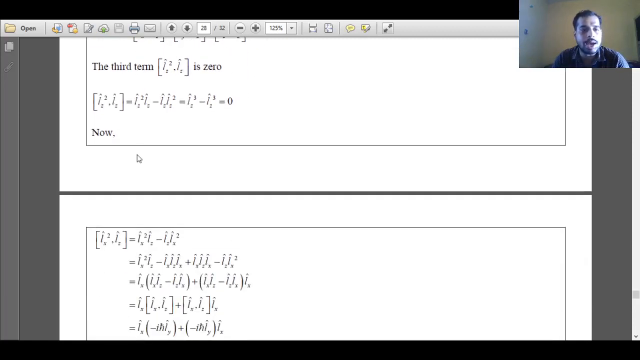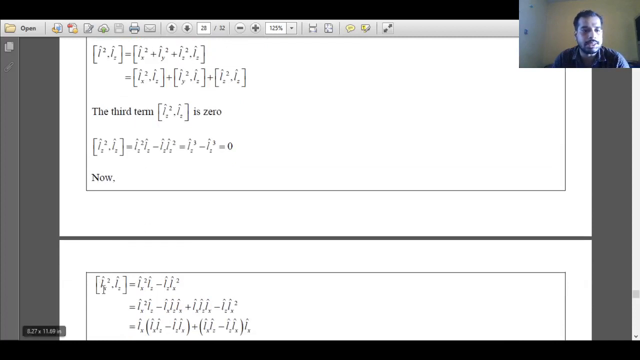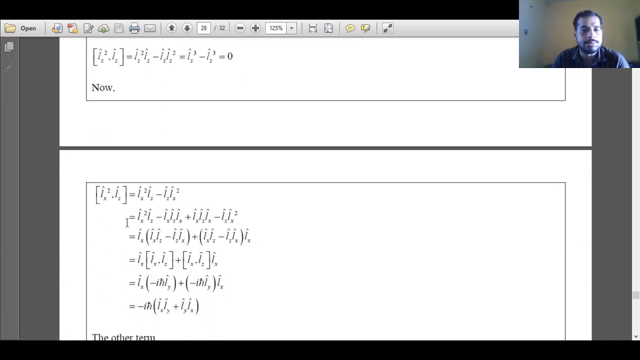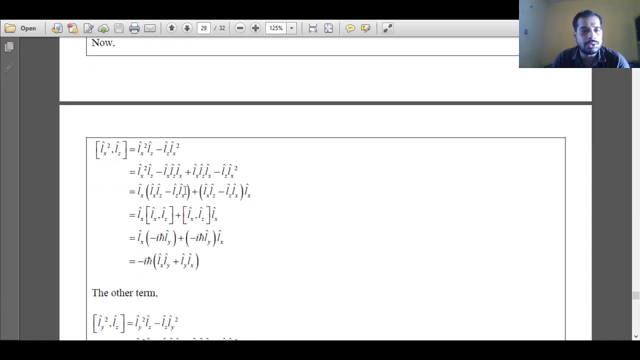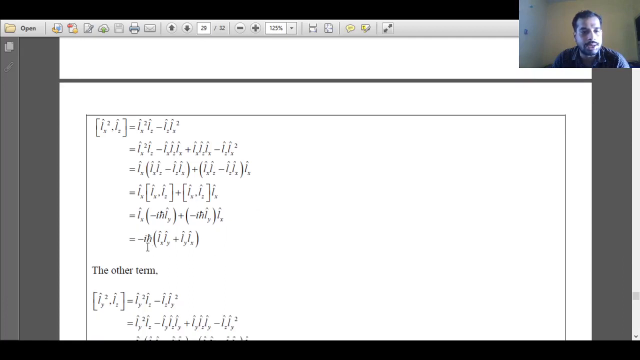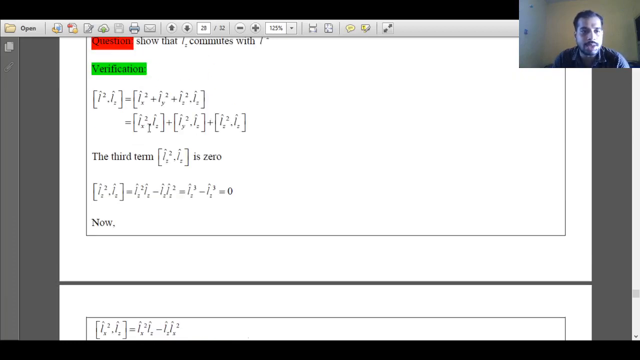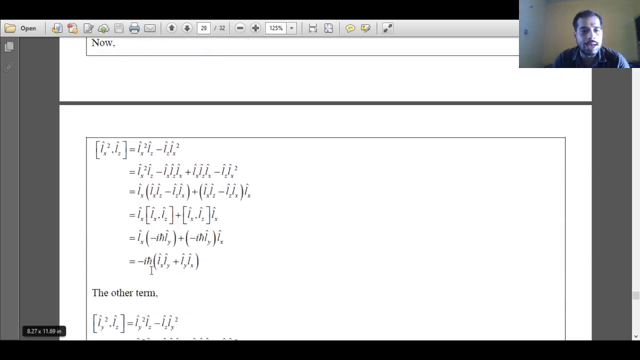Now what about the first and second term? First term we will see Lx square and Lz. When the commutator is opened up, it will give Lx square Lz minus Lz Lx square. When we do some elementary mathematics, we can find minus i h bar, Lx Ly plus Ly Lx. This is the expression for the first term. Third term is 0.